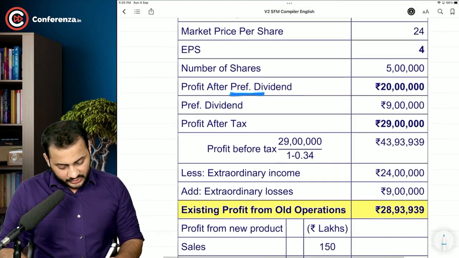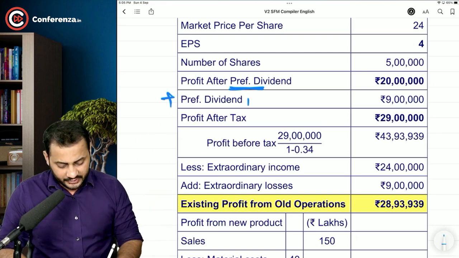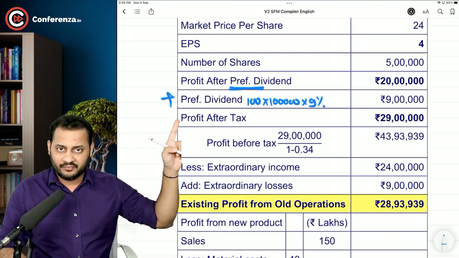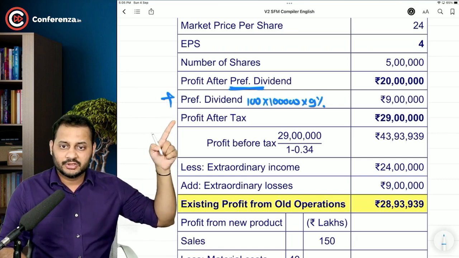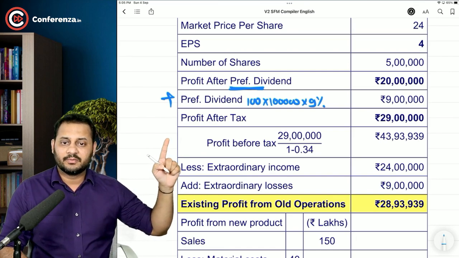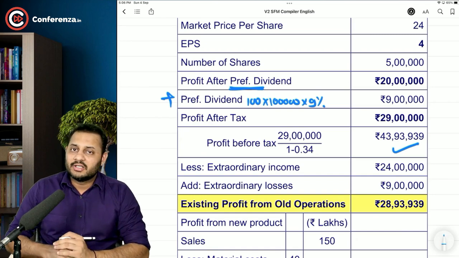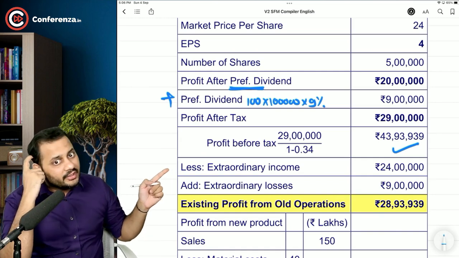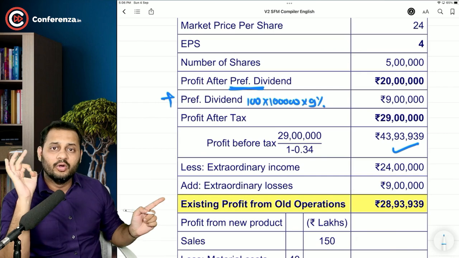See, so this is profit after preference dividend. I added the preference dividend to that, which comes to 100 multiplied by 1 lakh into 9%. Once you add it, it becomes profit after tax. And once you divide it by 66%, you will get the profit before tax. This is the income which includes all the extraordinary items. Now you start again from this, deduct extraordinary income from this, add extraordinary losses. This is the existing profit from old operation.